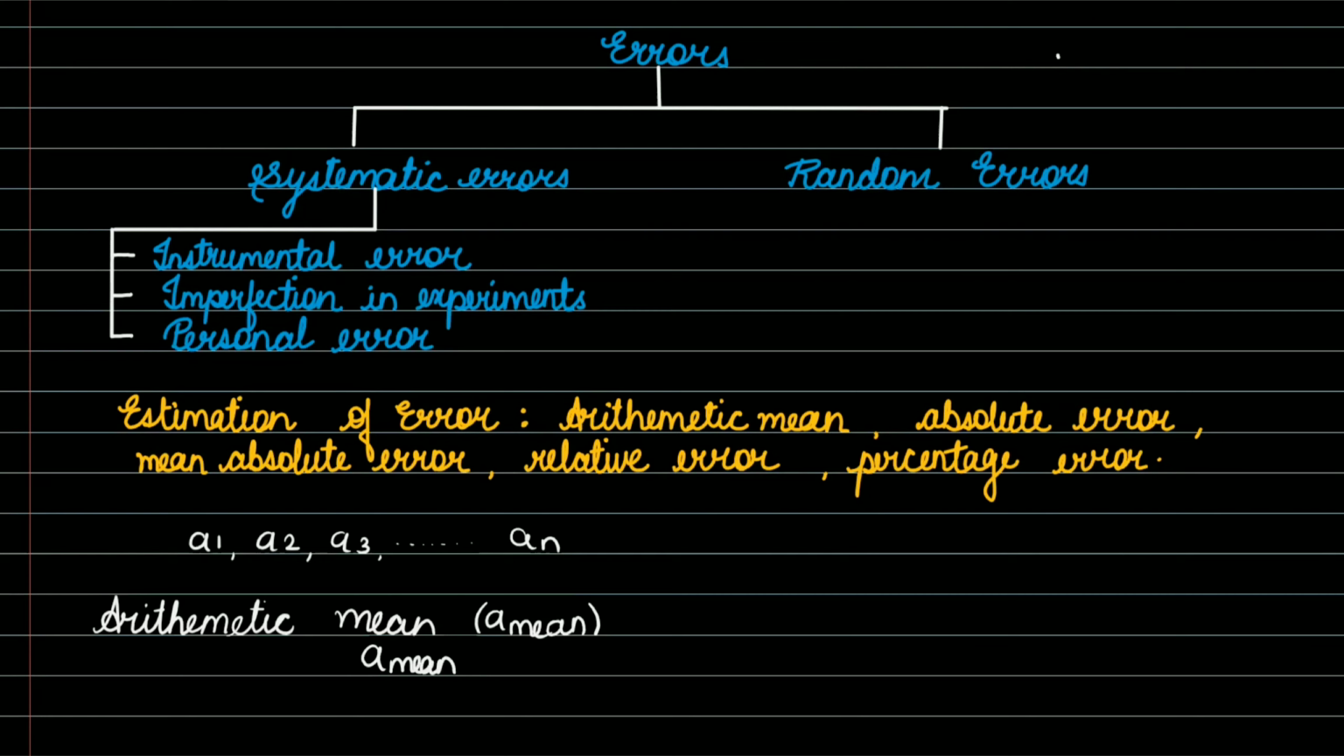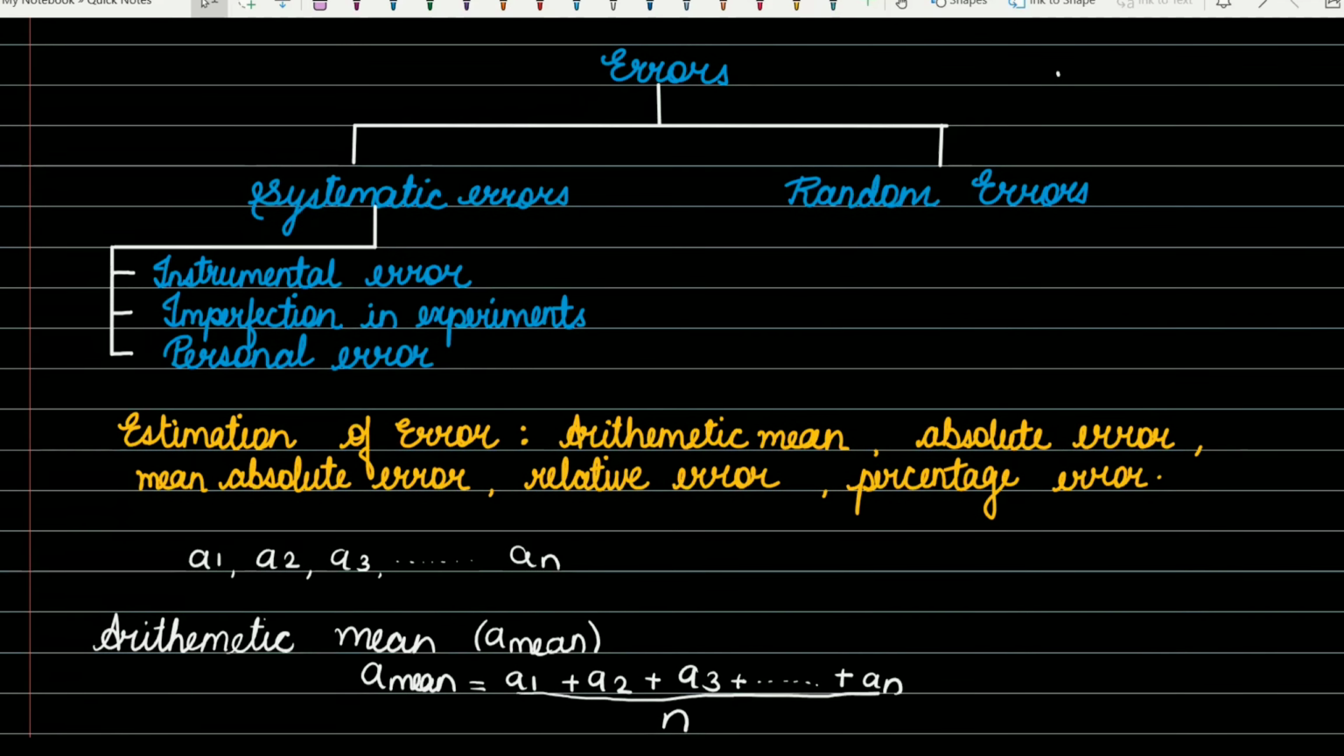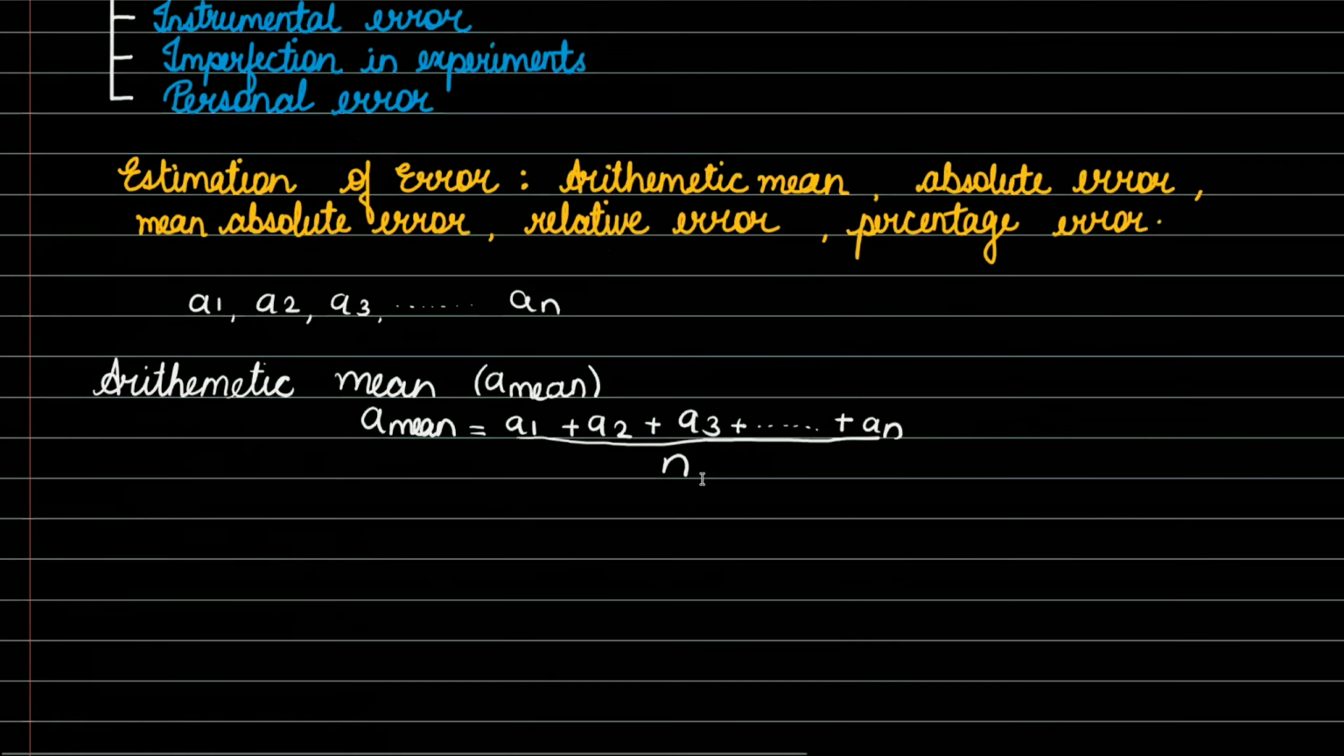A mean is equal to A1 plus A2 plus A3 up till An, the whole divided by n, the number of readings. This is the total number of readings that you have taken in your experiment.